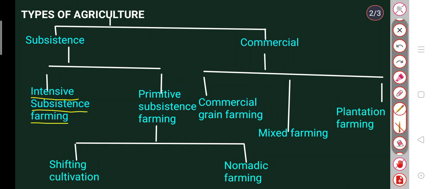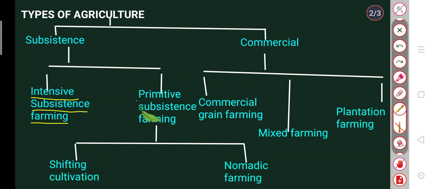Due to the fertile soil and favorable climate, 2 or 3 crops are grown on the same piece of land at different times during the year. For example, some crops grown in intensive farming are rice, wheat and maize.